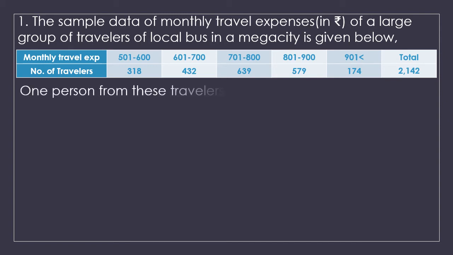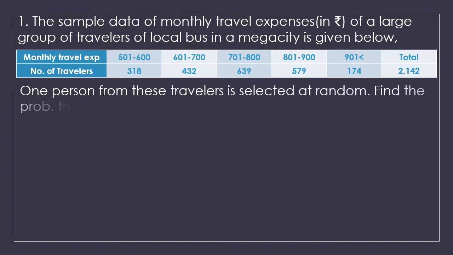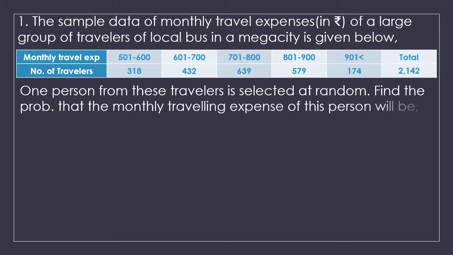One person from these travelers is selected at random. We have to find the probability that the monthly traveling expenses of this person will be, question number 1, more than rupees 900. Now the total number of travelers is 2142. How many travelers have expenses more than 900?